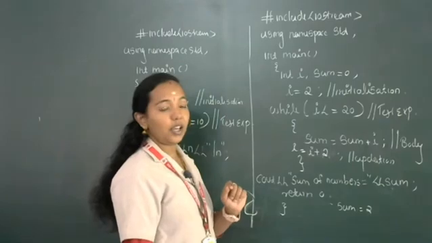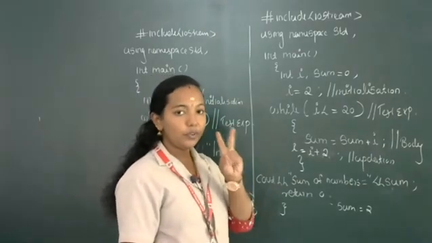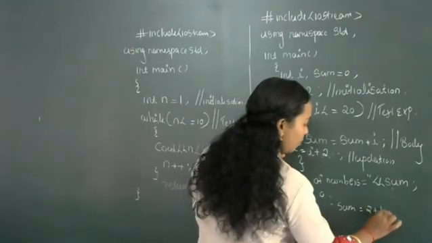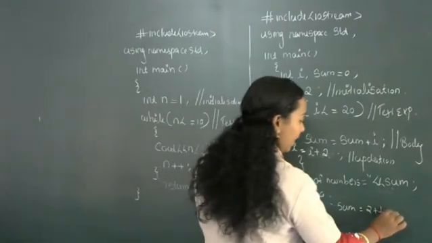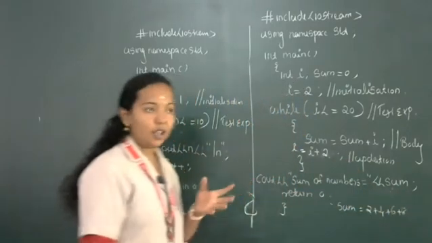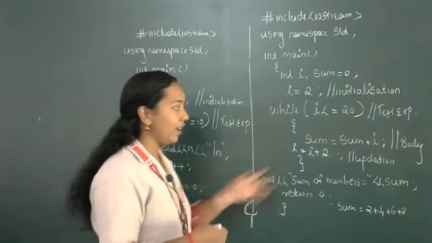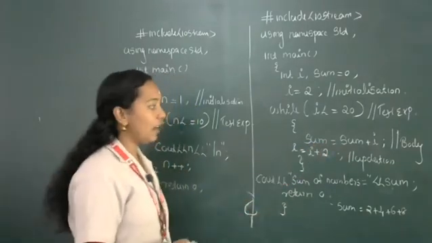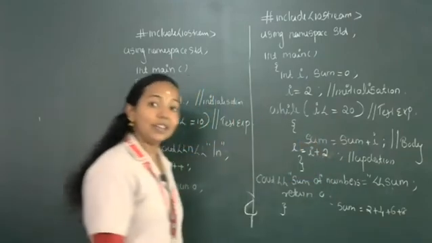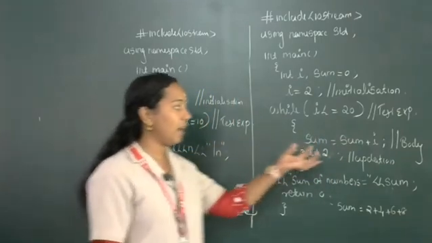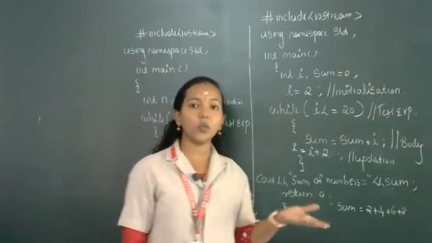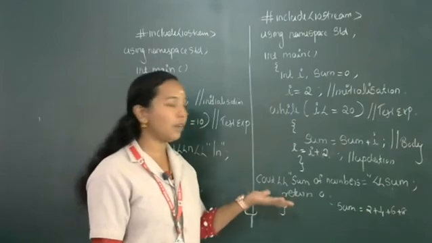After executing I equal to I plus 2, the value of I will change to 4. So after the second iteration, 2 plus 4. Then the next even numbers 6, 8, 10, like that. So all the even numbers are added on each iteration. At last, number 20 will be added to the variable sum. Then the final sum is available in the variable sum. The next thing is you want to print it. So to print the number, what do you want to do?